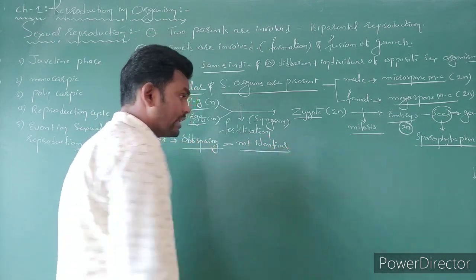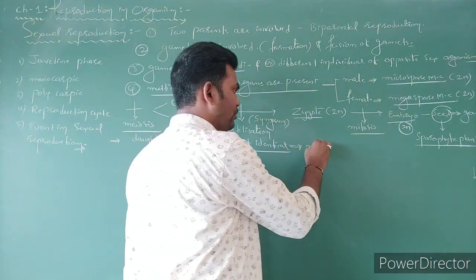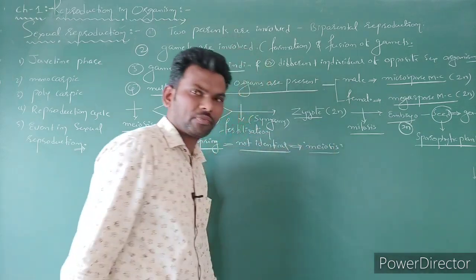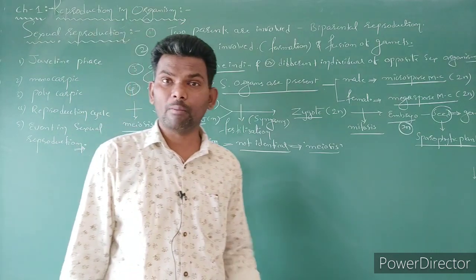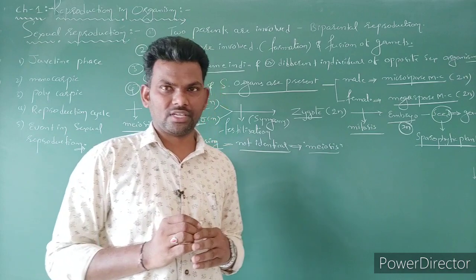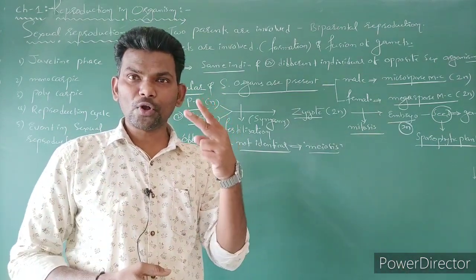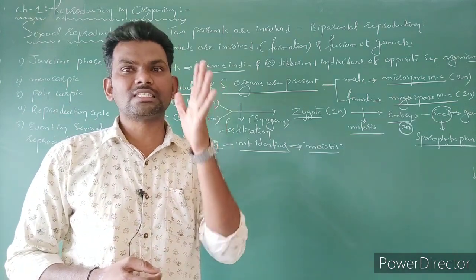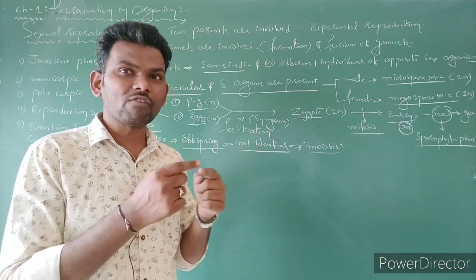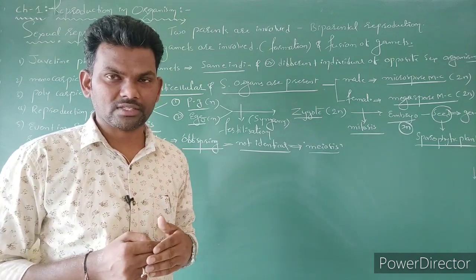The question is why are they not identical? The reason is these are formed due to meiotic division. So if meiotic division occurs, then what happens? During the meiotic division, genetic information is exchanged between two homologous chromosomes of non-sister chromatids. Genetic information is exchanged, that we already called crossing over takes place, right?